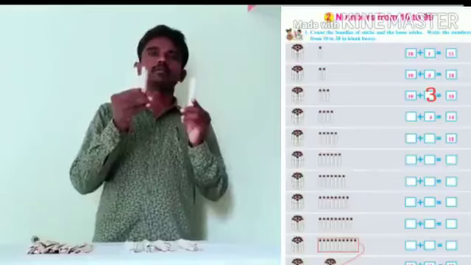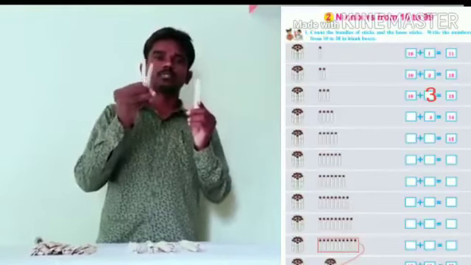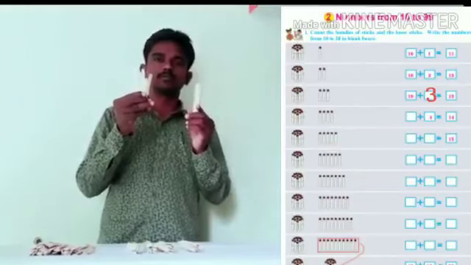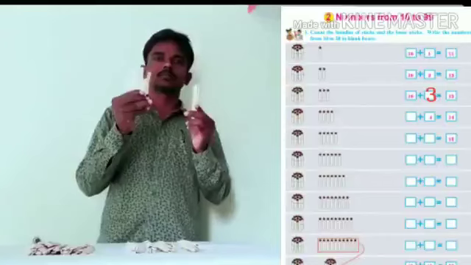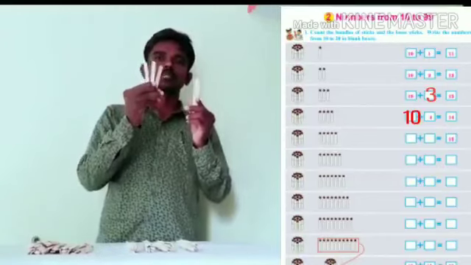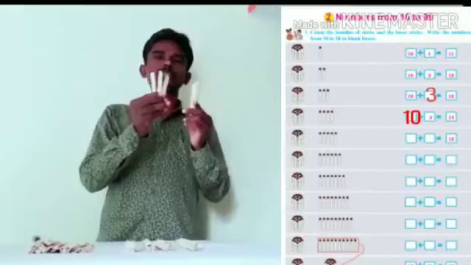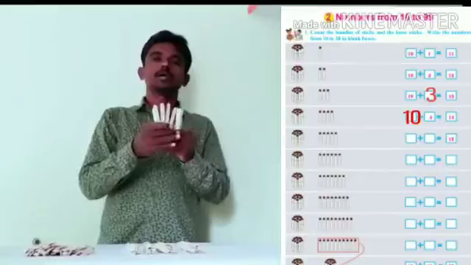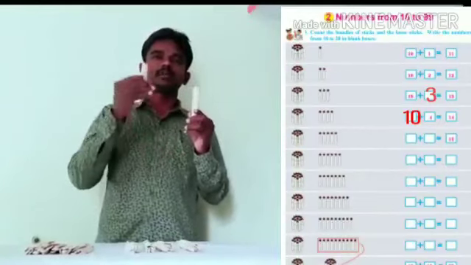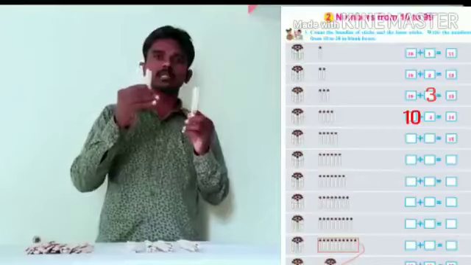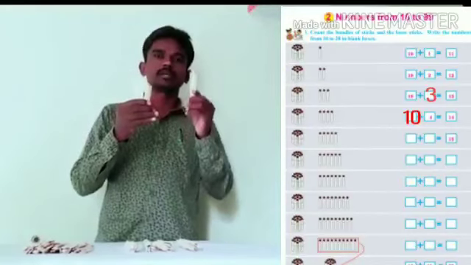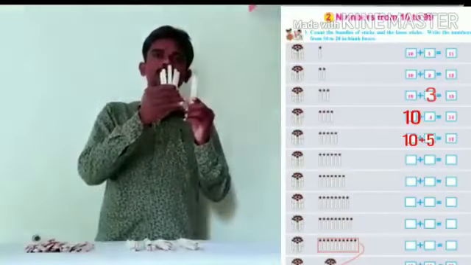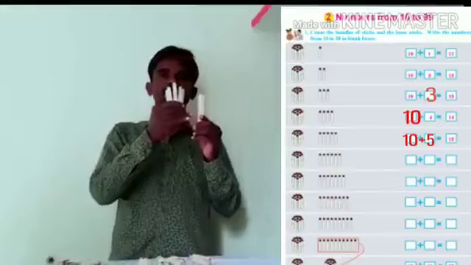Now I have one bundle of 10 sticks, 4 loose sticks. How many tens and ones are there? Very good. 1 tens, 4 ones. Total sticks 10 plus 4 is equal to 14. The number is 14. Now I have one bundle of 10 sticks, 5 loose sticks. How many tens and ones are there? Very good. 1 tens, 5 ones are there. Total sticks 10 plus 5 is equal to 15. The number is 15.